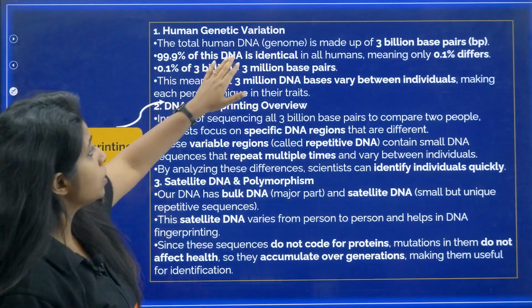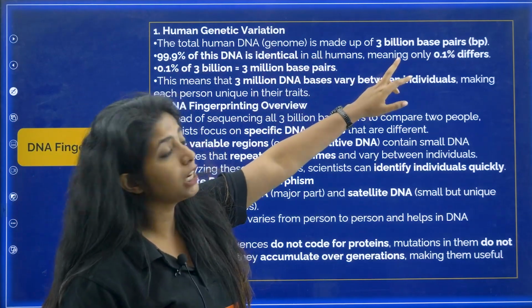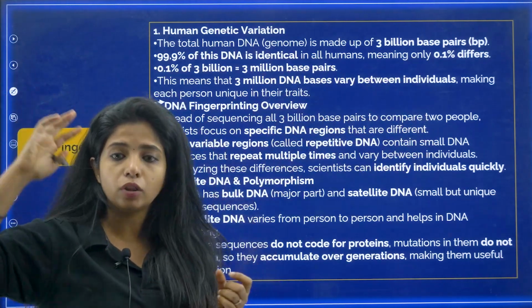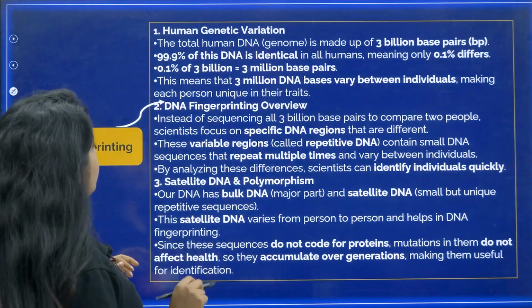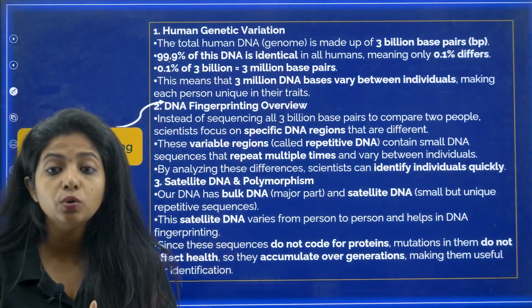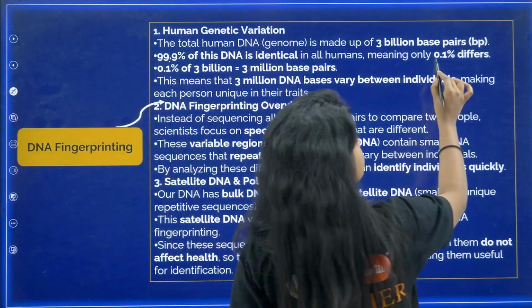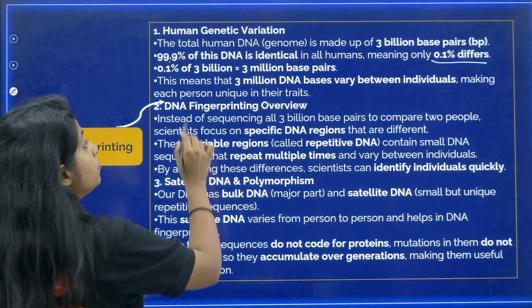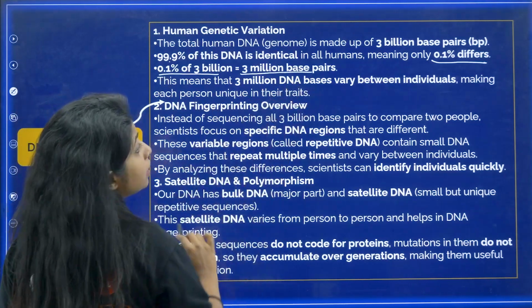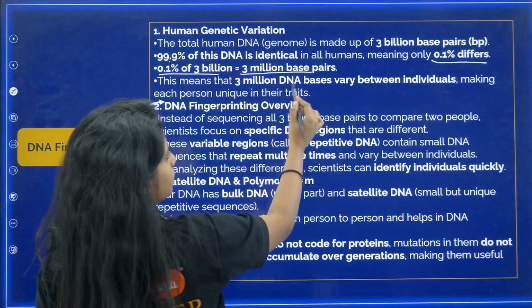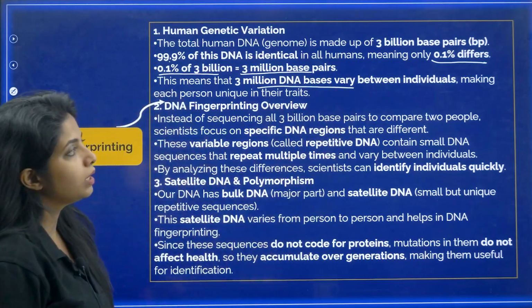So the total human genome is made up of 3 billion base pairs. They come in a set of 2, so basically you're talking about 6.6 times 10 to the power 9 base pairs. Now, 99.9% of this DNA is identical between you and me, which means only 0.1% difference is there. 0.1% of 3 billion is basically 3 million base pairs that are different between you and me. This means that 3 million DNA bases vary between individuals.